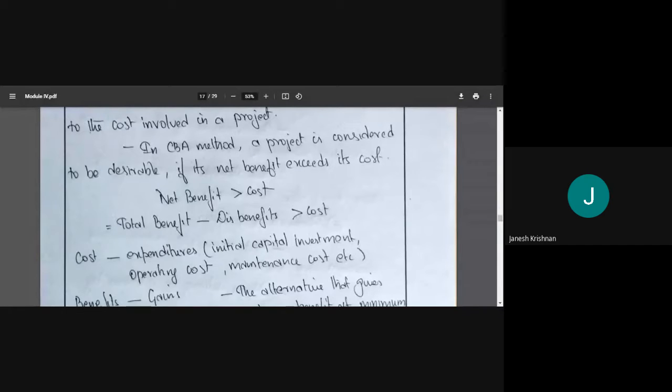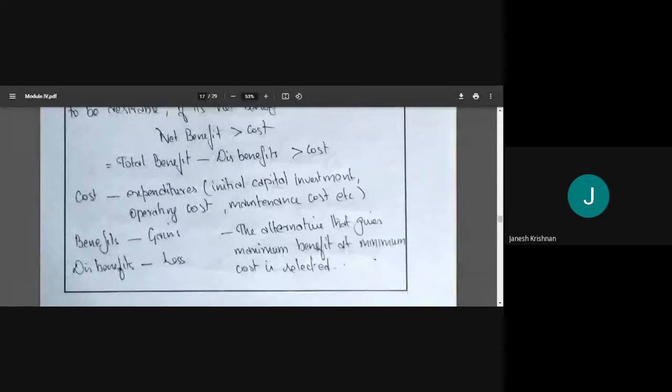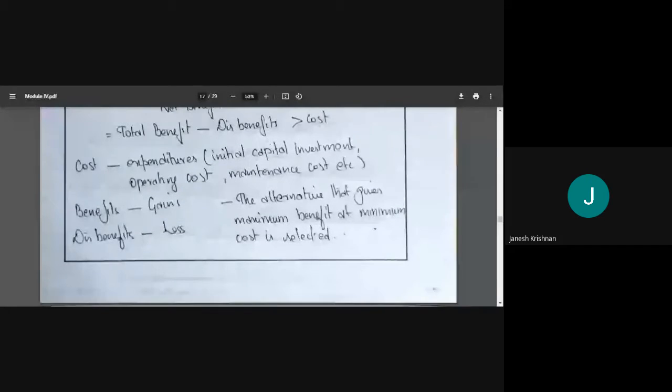Benefit means gains, profit, and disbenefit means loss. So the best will be which one? The one which gives us maximum benefit at minimum cost. That will be the best alternative. So the alternative that gives maximum benefit at minimum cost is selected. That is cost benefit analysis. The first one is marginal analysis. The second one is cost benefit analysis.